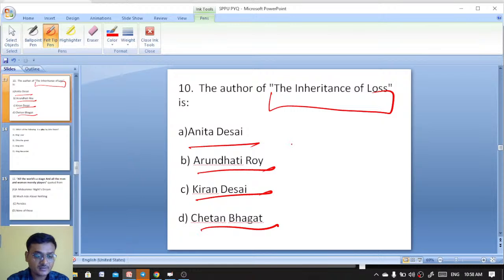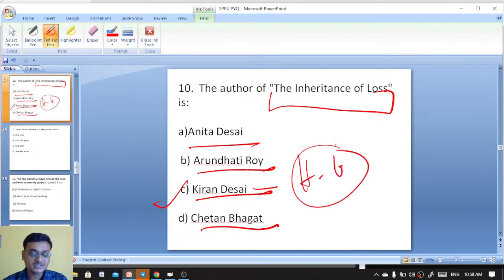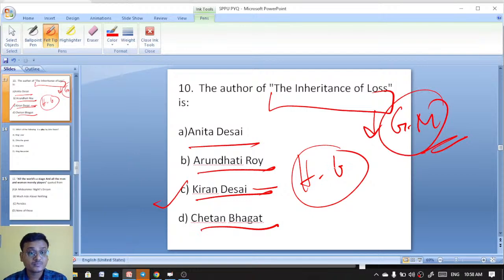Question number 10 is on your screen. The Inheritance of Loss here. Okay, chalo. Kiran Desai has also written Hullabaloo in the Guava Orchard, where Sampath Chawla is the main protagonist. The Inheritance of Loss is set in the Gorkhaland movement. Hullabaloo in the Guava Orchard is another novel by Kiran Desai that is also set in Shahkot, Punjab.